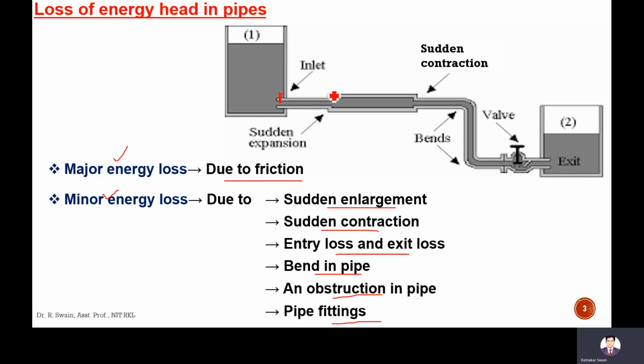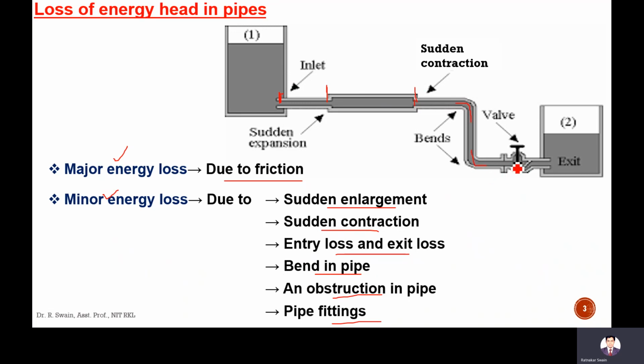And here at this point, there is a sudden increase of diameter, meaning sudden expansion or sudden enlargement. So there will be some energy loss here, called loss of energy due to sudden enlargement or sudden expansion. And here there is contraction, due to reduction in diameter. That is called loss of energy due to contraction. Here there is a bend, so due to the bend there will be some energy loss. And here there will be some energy loss due to this bend.